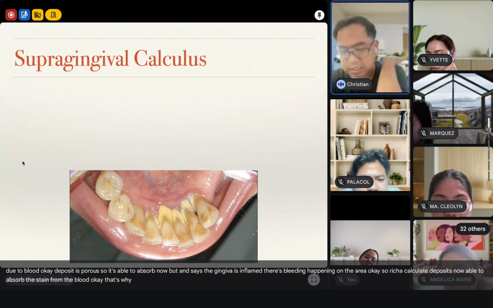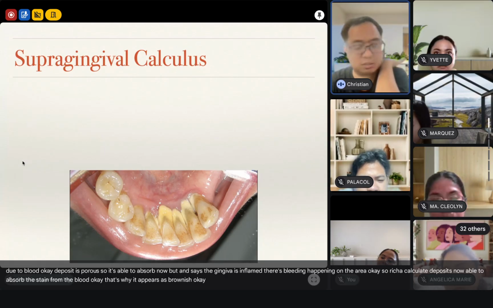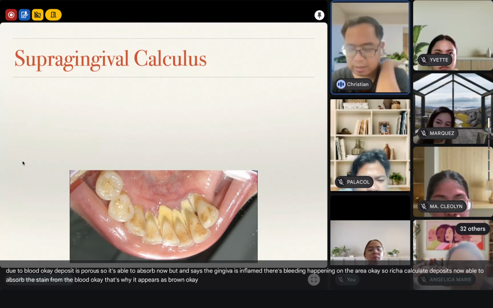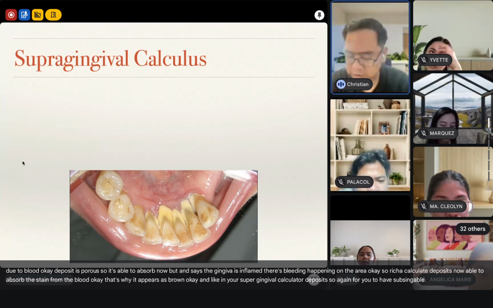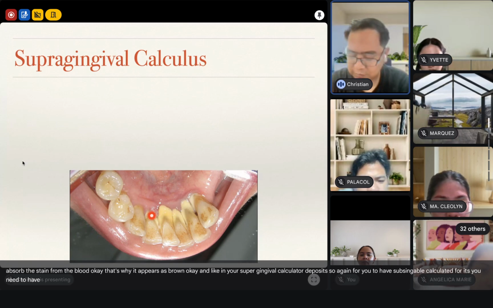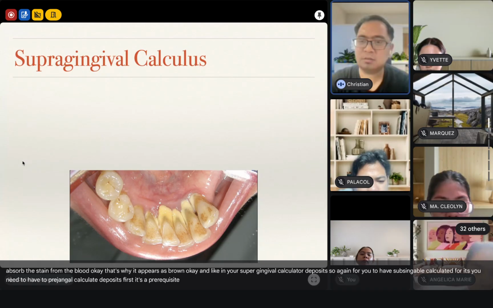That's why it appears brownish, sometimes grayish, sometimes blackish in color, unlike your supragingival calcular deposits. So again, for you to have subgingival calcular deposits, you need to have supragingival calcular deposits first. It's a prerequisite.